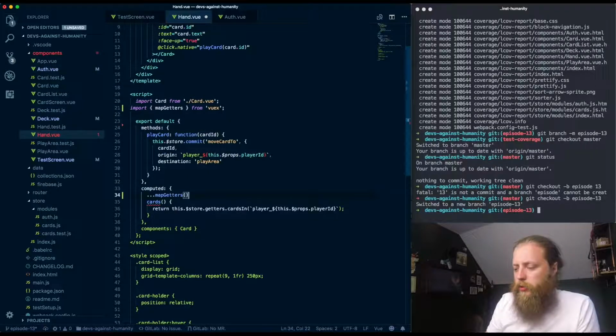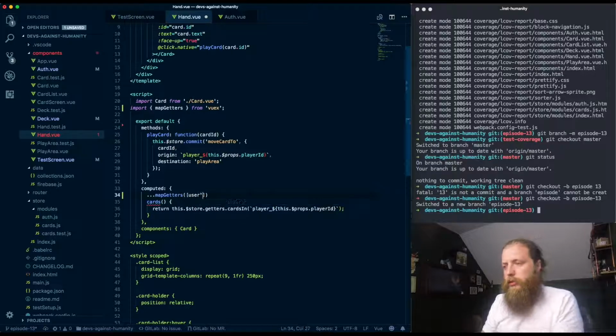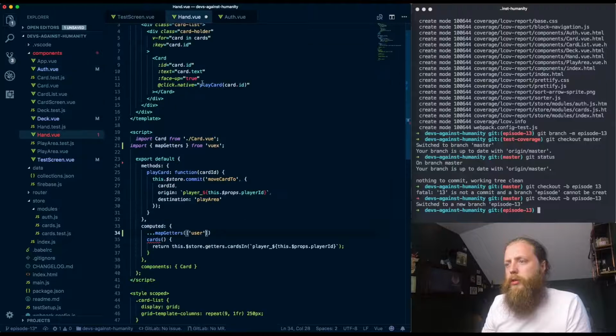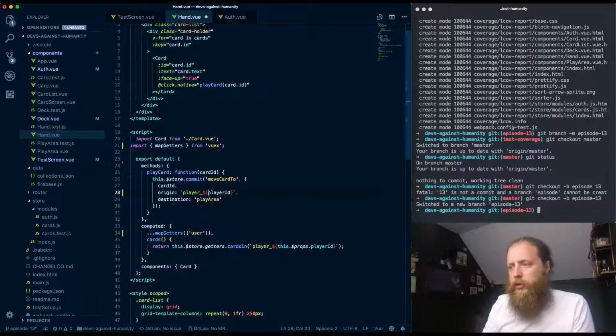I just want user. Is it like that? Yeah. Okay, map getters user. And now in theory, that's not this.props anymore. That should just be player ID. And that should just be player ID.